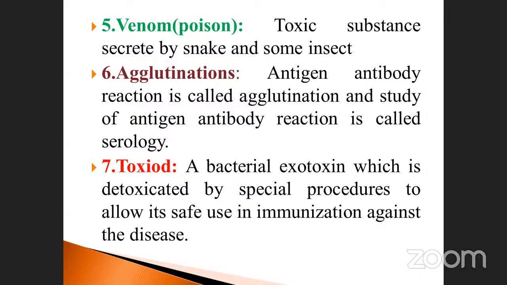Suppose a person is bitten by a snake, the venom, the poison, enters the body. You have to remove the poison from that person. There is a special procedure for detoxification, to allow the safe use of immunization against the disease, here against the poison. Go to the next slide.